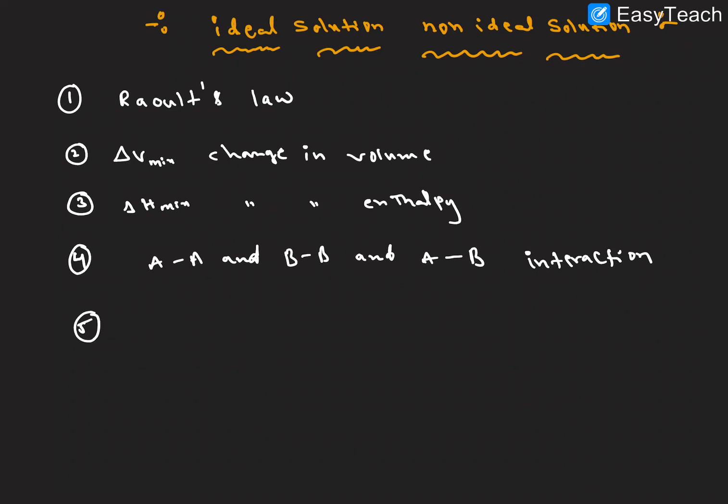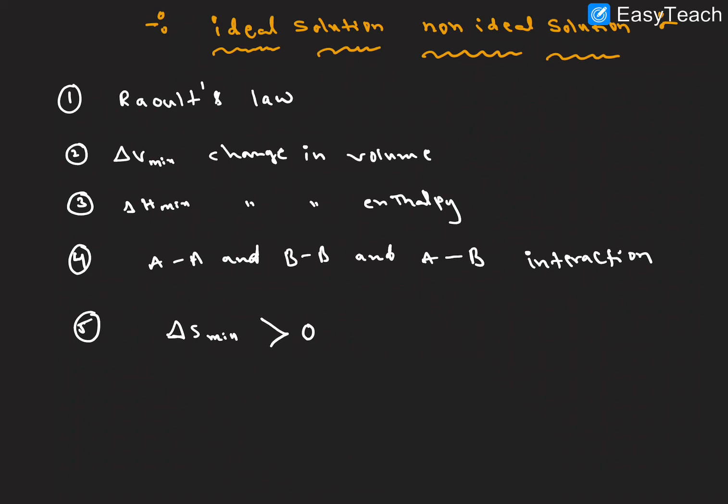Fifth one, the change in entropy. For both ideal solution and non-ideal solution, it is always spontaneous. So delta S mixing is greater than or equal to 0. So entropy is always positive, right?